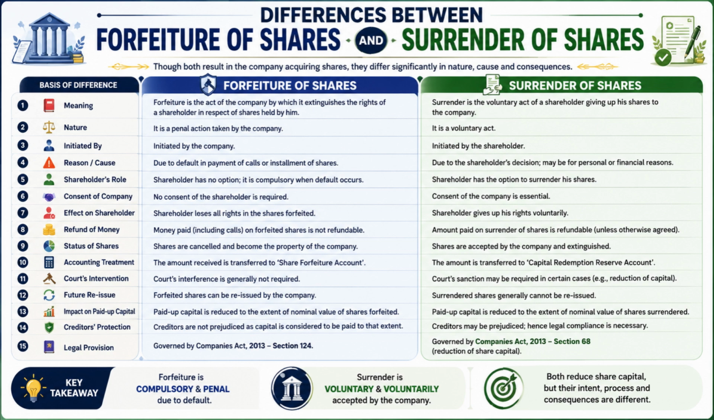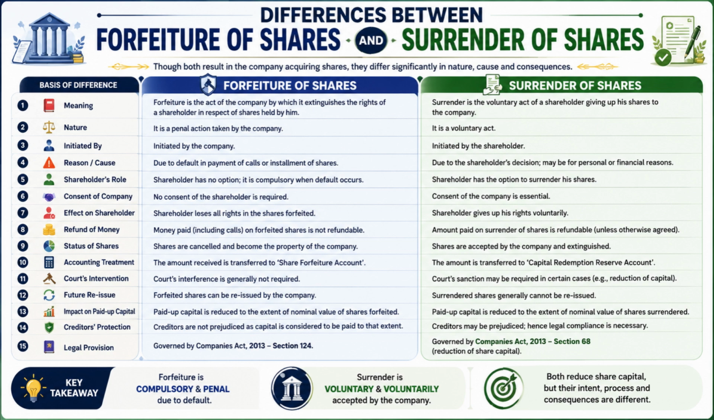Number 5. In forfeiture, the shareholder has no option once the conditions for forfeiture are met, whereas in surrender, the shareholder voluntarily chooses to surrender the shares. Number 6. In forfeiture, the consent of the shareholder is not required, whereas in surrender, the consent and acceptance of the company are essential.